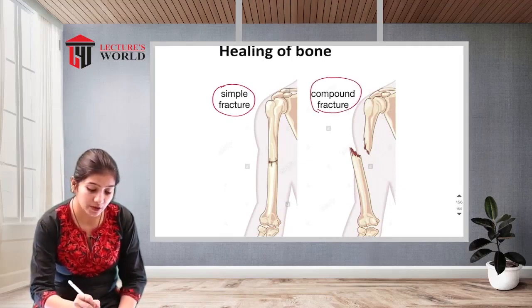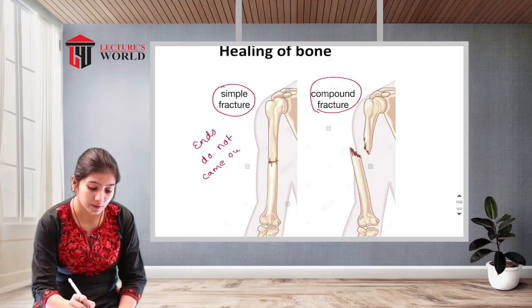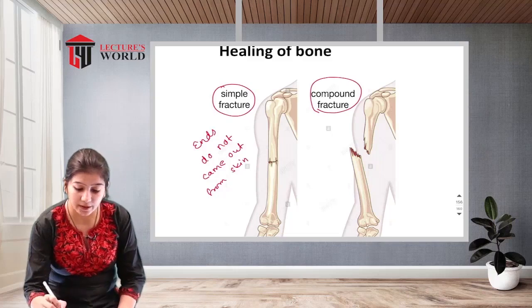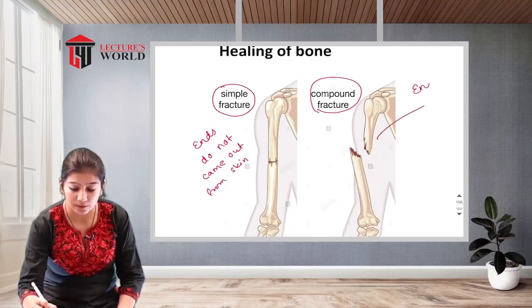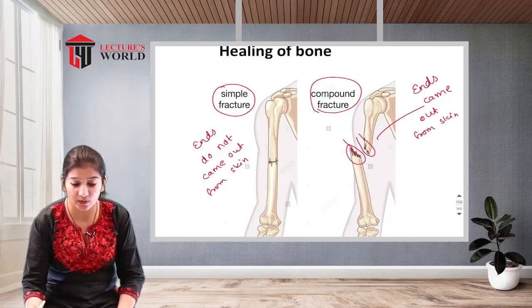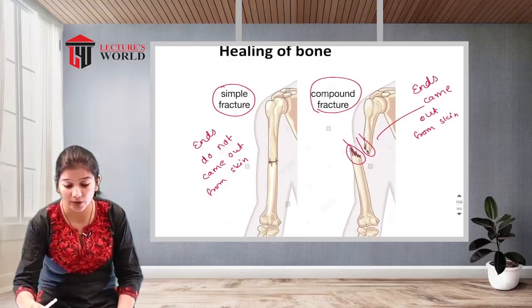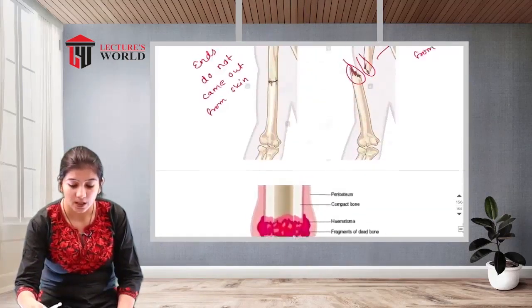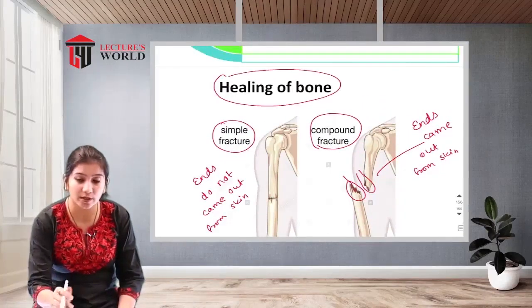In the simple fracture, ends do not come out from the skin, and here in the compound fracture, ends come out from the skin. You can see these are all the ends which are coming out from the skin, so that's why it is known as a compound fracture. Now we will see the healing of bone, the process of healing.